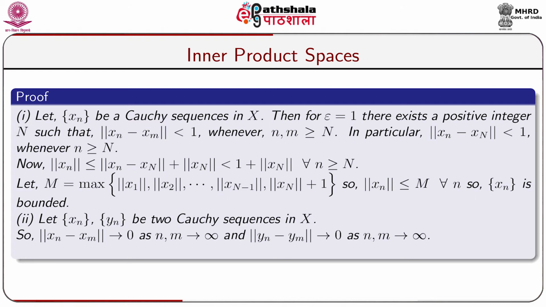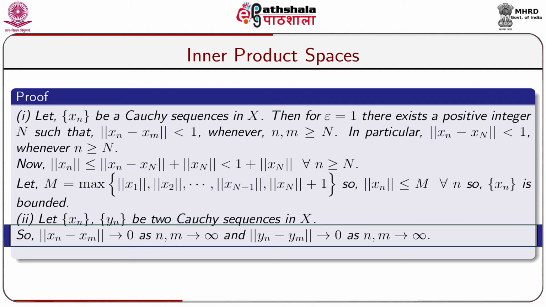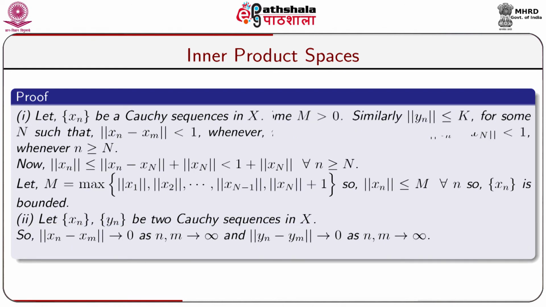Now, for the proof of 2, let us take x_n and y_n to be two Cauchy sequences in X. So, norm of x_n minus x_m tends to 0 as n, m tend to infinity, and norm of y_n minus y_m tends to 0 as n, m tend to infinity.